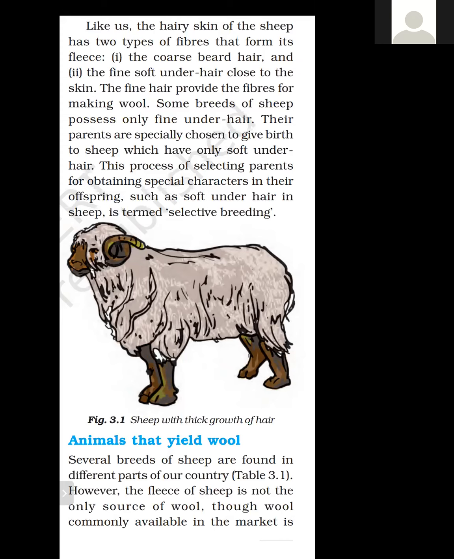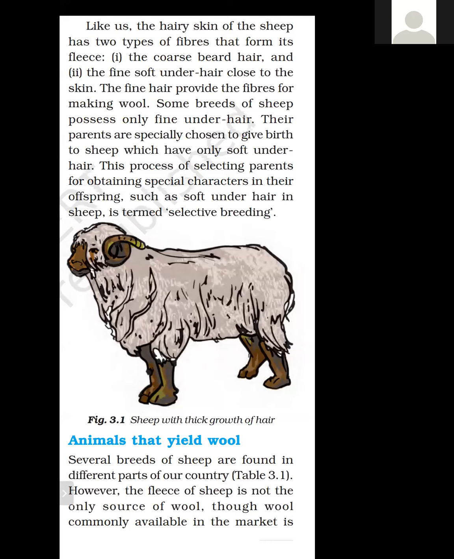Selective means to select, to choose. Breeding means to produce child or to produce the young one or to produce offspring. So we have to select the special parents, and from those parents, they will give birth to the new child, and that child goat or that child sheep or that child yak will have some special character.